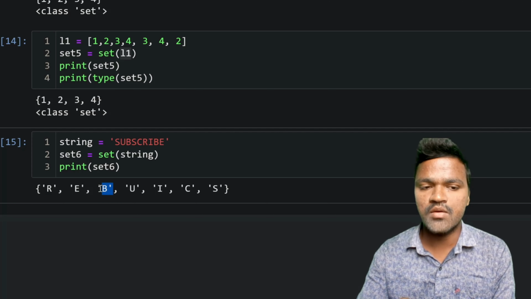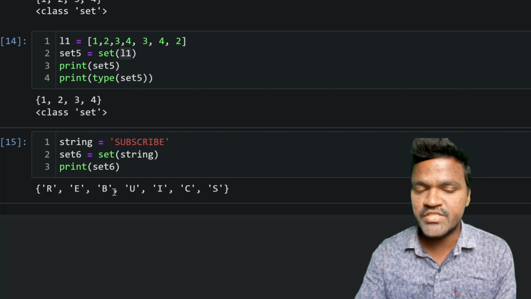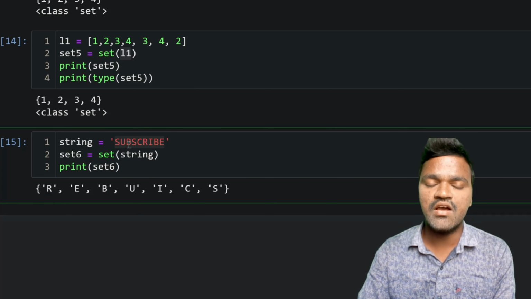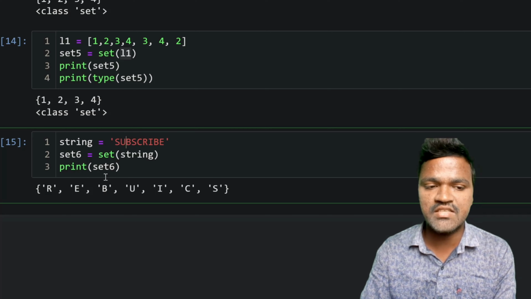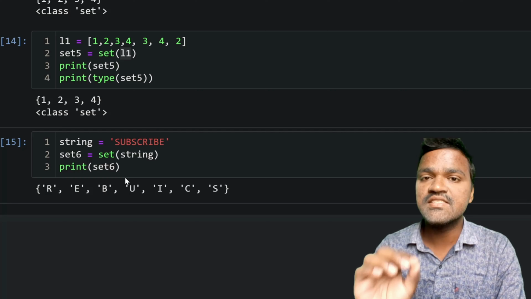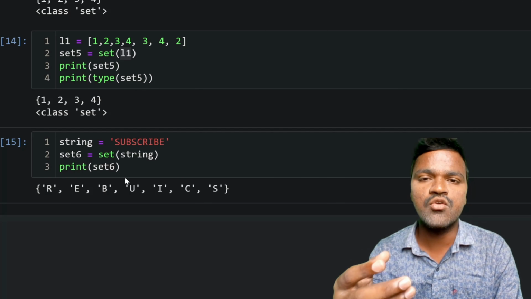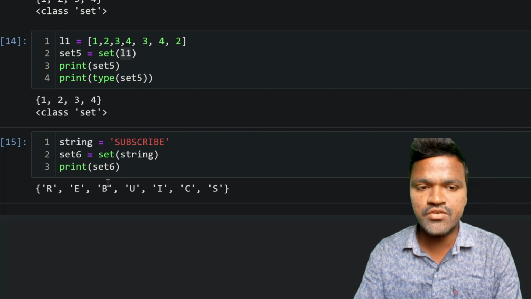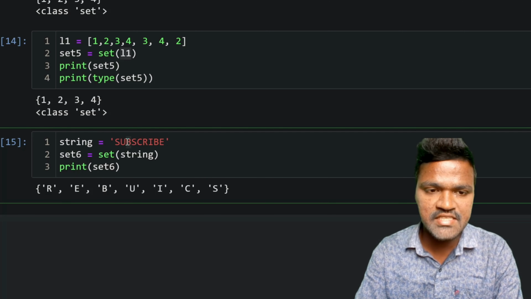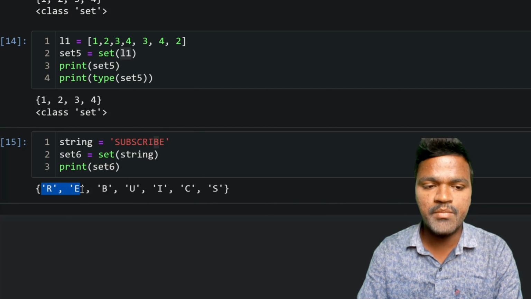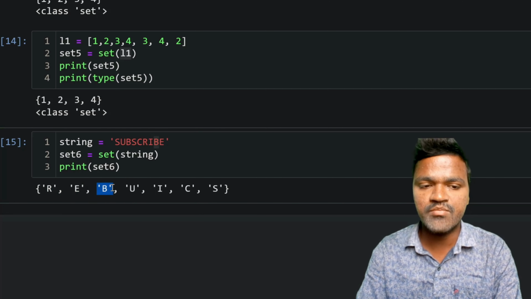One thing you need to observe is that the order is not preserved. The order is not exactly the order that we passed, right? When we compare this subscribe and the elements in this set, both are not the same, because set is an unordered collection. We cannot know in what order the elements are stored. One more thing to consider is that b is repeated two times in the string, but in the set, b is coming only one time, as you can see here.